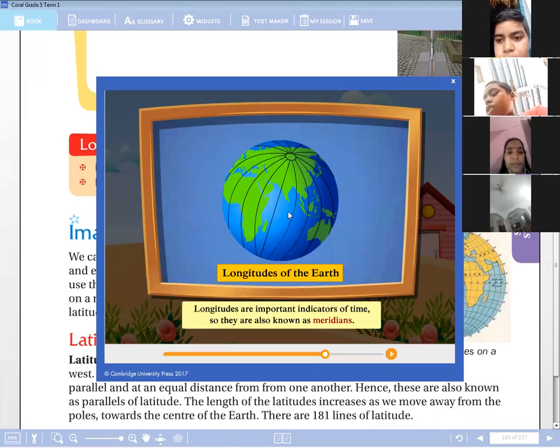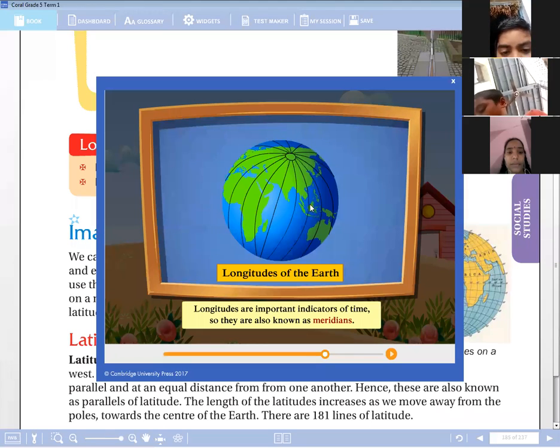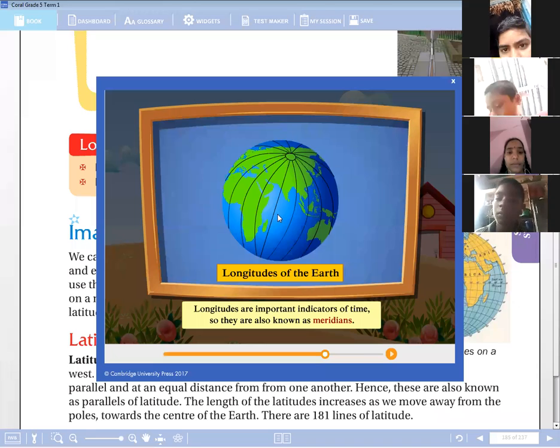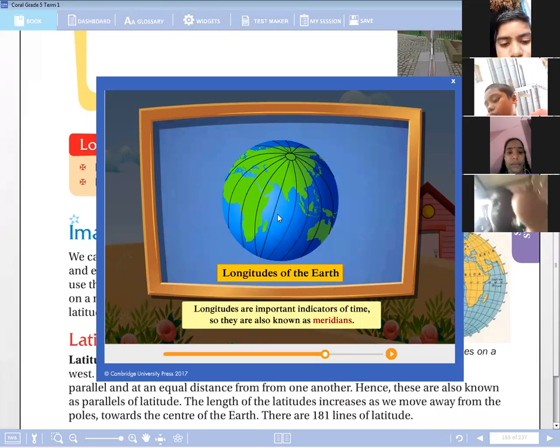I'm just telling it as an example, children. Here the distance between these two lines is very small, while coming to the center, the distance between these two lines has increased. So we can't say that these two lines are parallel. No longitudes are parallel, children. Only latitudes are parallel lines. Parallel means the distance between two lines is the same at any point.